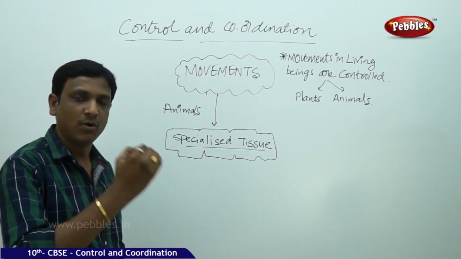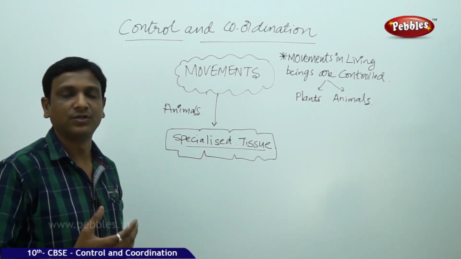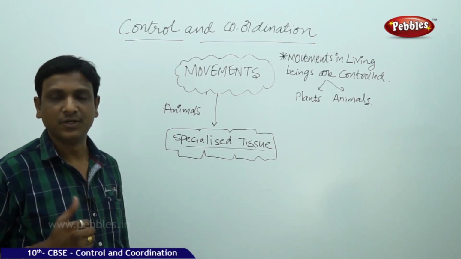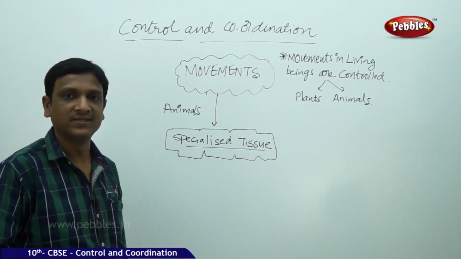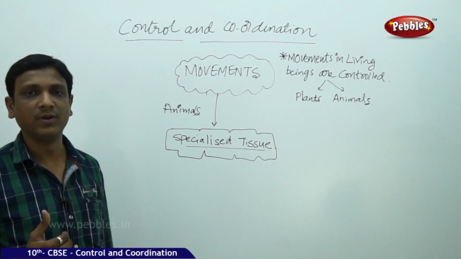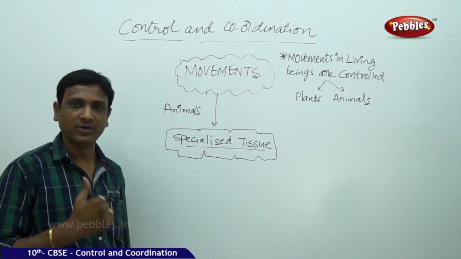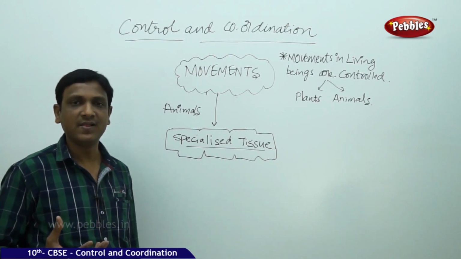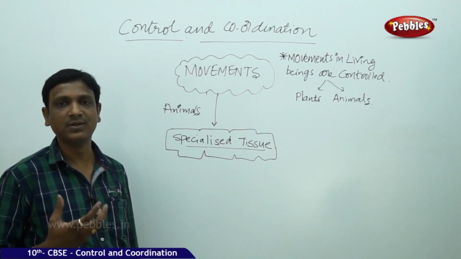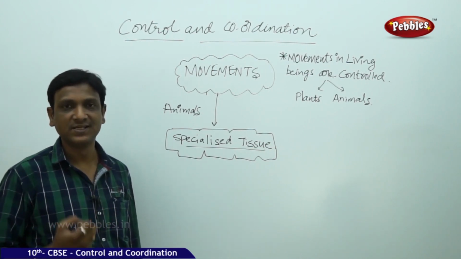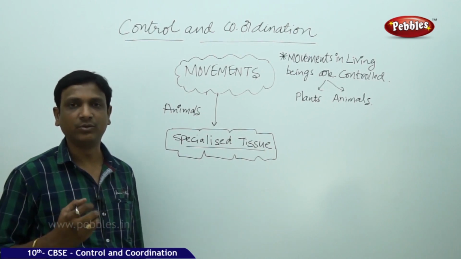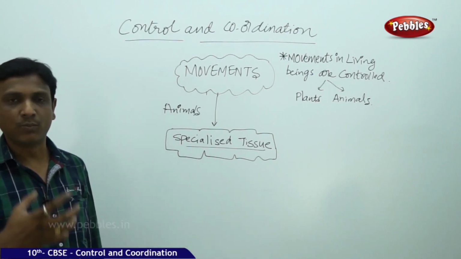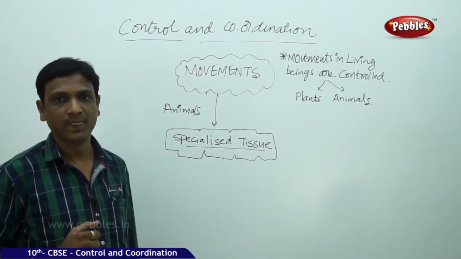Even if you take very small animals, some annelids, arthropods or whatever you say, from the lower level organisms to the higher species organisms like human beings, all these animals have got the specialized tissue, but their complexity varies. In a highly evolved animal like the human being, we have much more complex specialized tissue to carry out this control of movements. So our body is controlled by the specialized tissue.